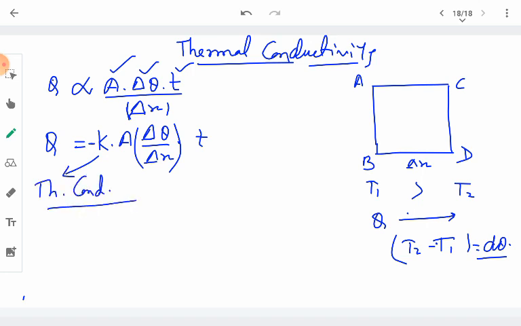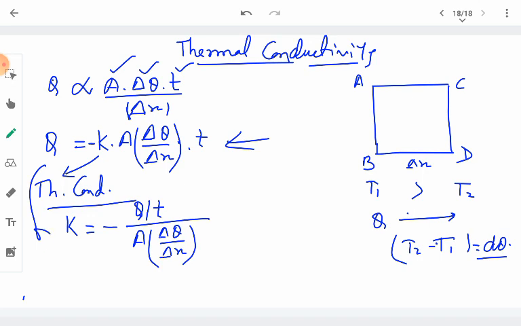So from this we can write K, with all other terms going to the other side, as Q upon t, because t going to the other side just divides Q. So it becomes heat transfer per unit time, also called the rate of flow of heat, per unit A into delta theta upon delta x. So from this equation we have found K, the thermal conductivity. Now we are ready to define the thermal conductivity of any substance.